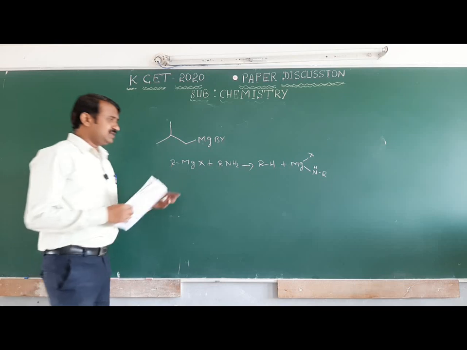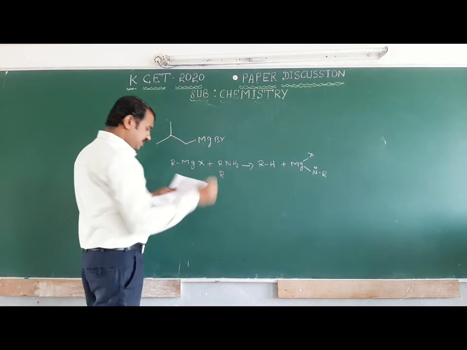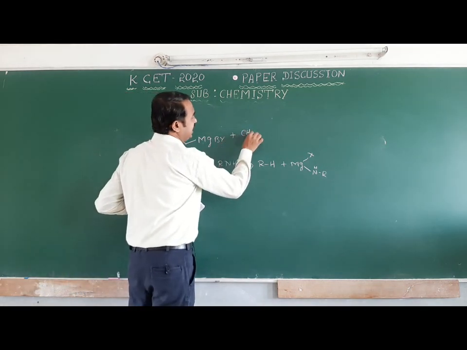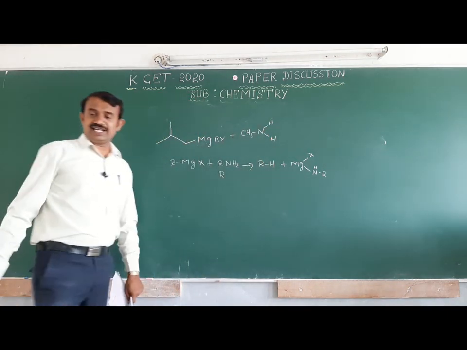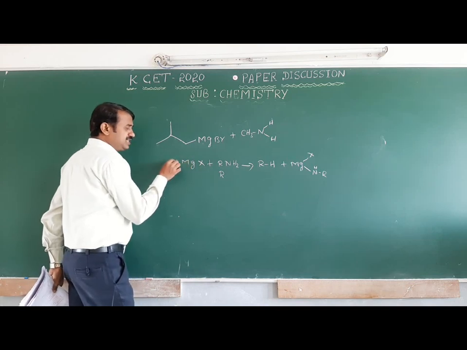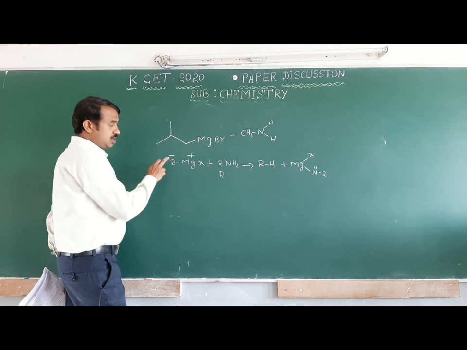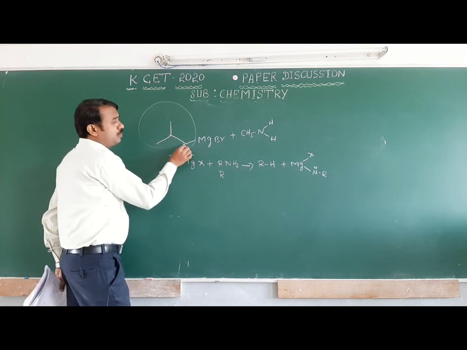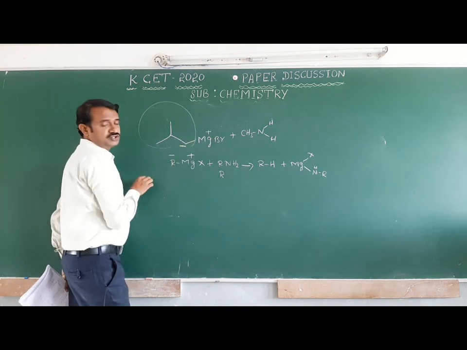Here the amine is mentioned, methylamine, CH3NH2. In RMgX, R is negatively charged and MgX is positively charged. Here R is isobutyl, which is negatively charged, and MgBr is positively charged.